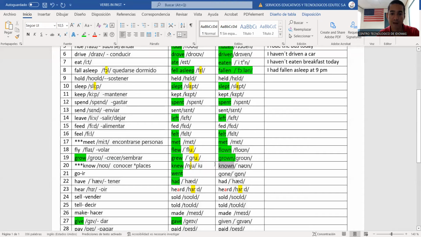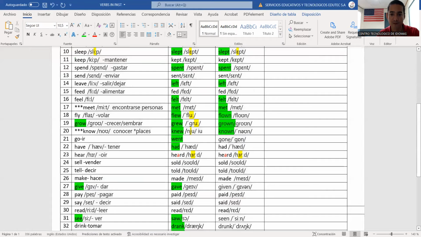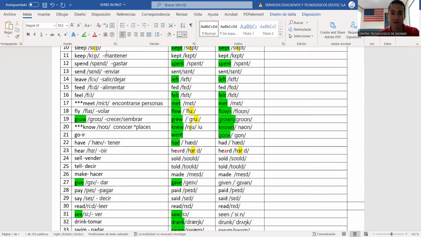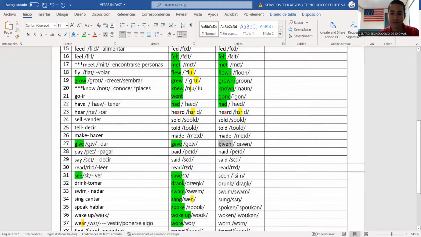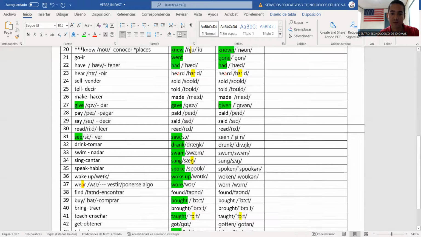Here, important, you have flew, and see the past participle, flown, volado, and then you have grown, crecido, you have known, conocido, you have gone, this is ido, and here you have had, tenido, and then the other one is given, which is dado, and you have seen, visto. Important, people, pay attention. Tomado is in the passive with a, but in the past participle it is with u. So tomado is drunk. And you have swum.